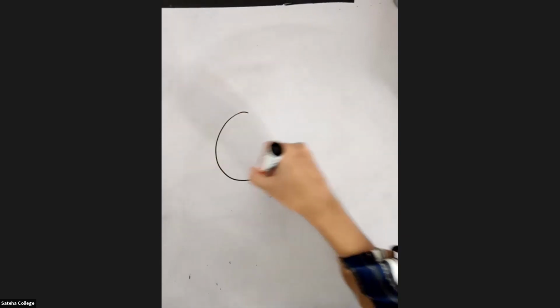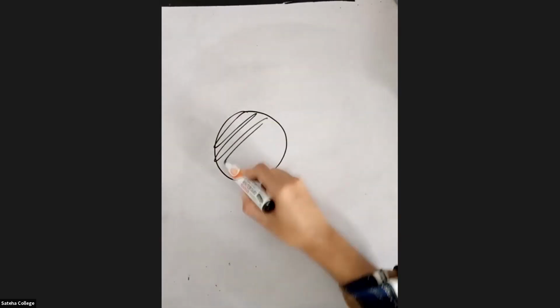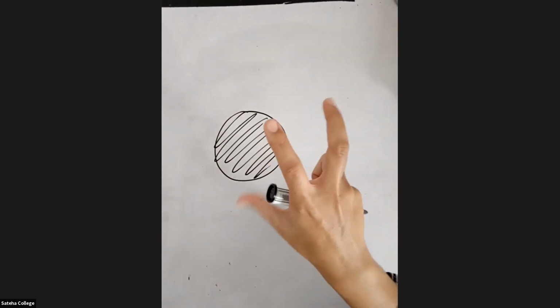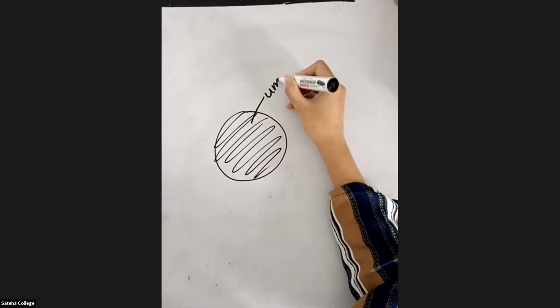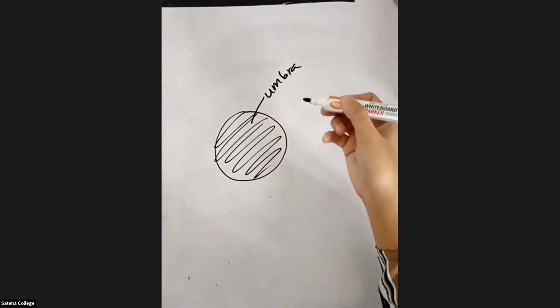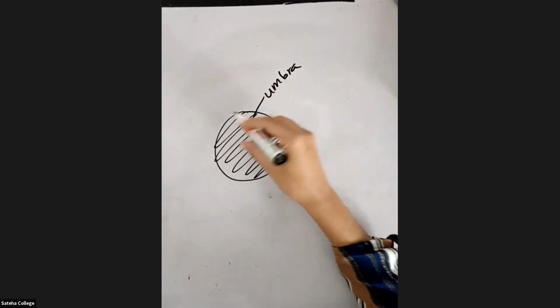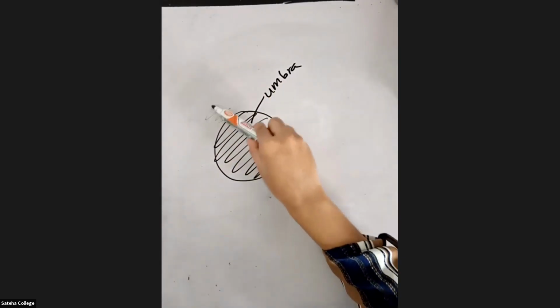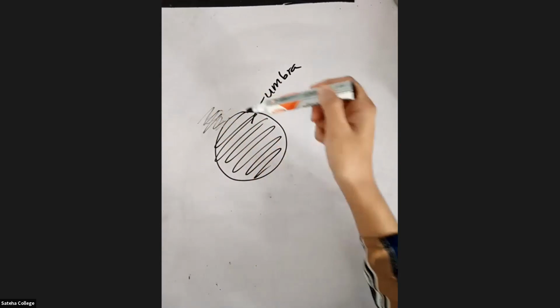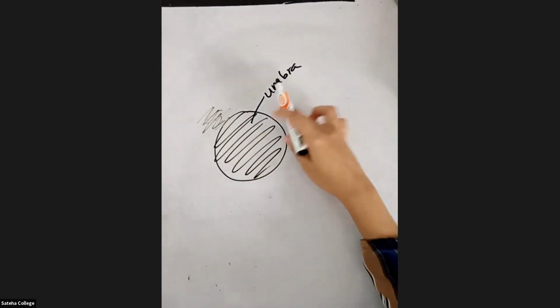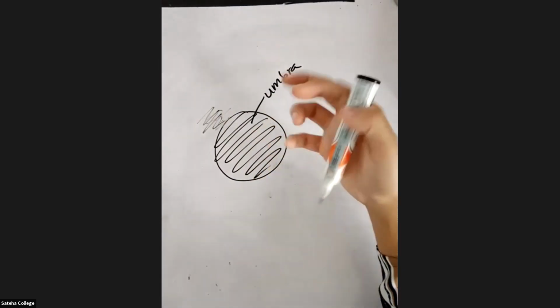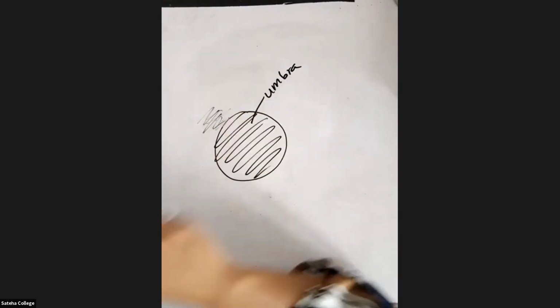Now let's take a ball. If you have a very complete shadow, that means a dark shadow, you call it the umbra. Penumbra means it's not dark. It's like a very smudged shadow, that you call a penumbra. So umbra is a shadow, right? If you don't know what umbra is, the meaning is shadow.